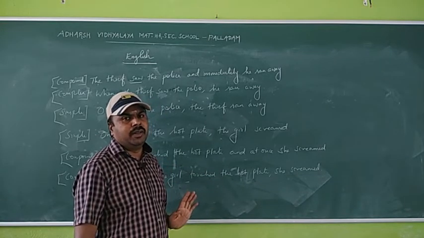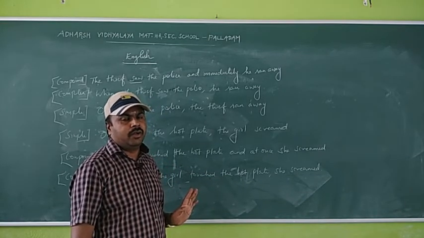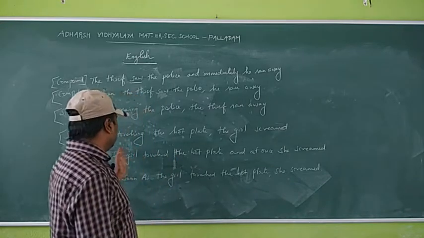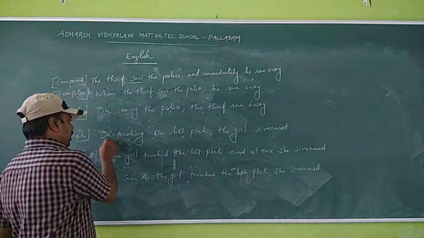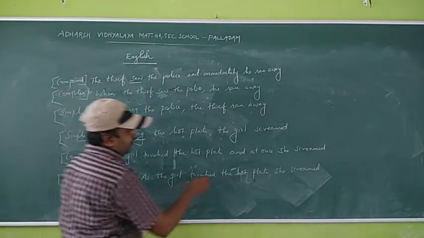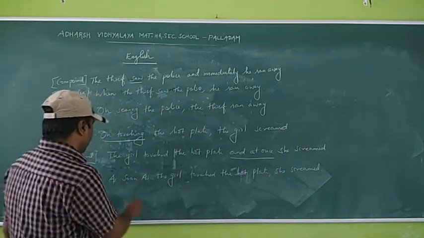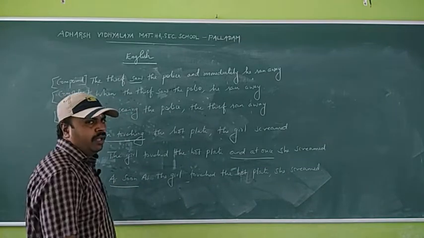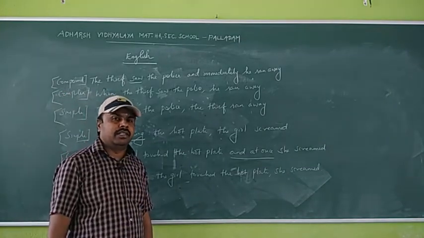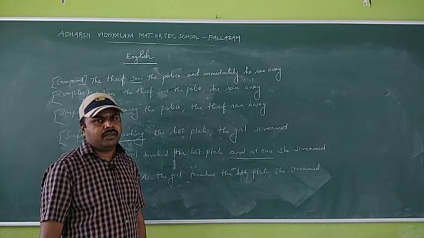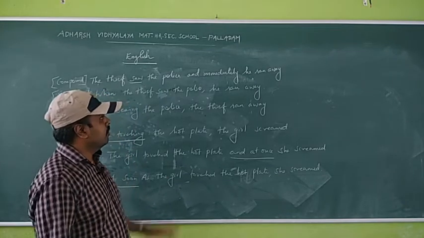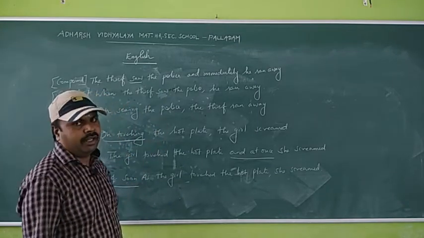This is a complex sentence. Okay? We have to use on plus verb plus ing in a simple sentence, and at once or and immediately in a compound sentence, as soon as or when in a complex sentence. Okay? So this is time, immediate action.